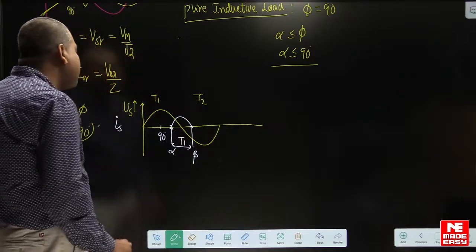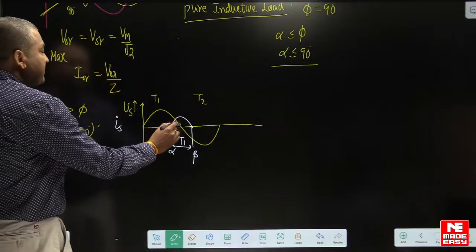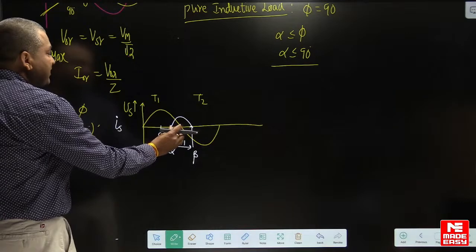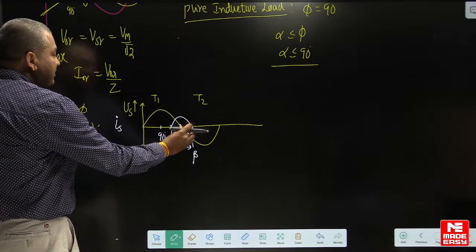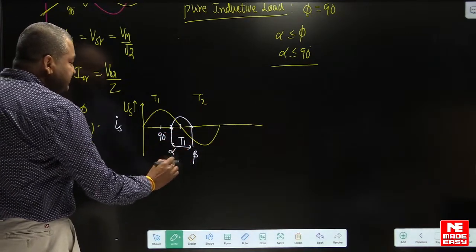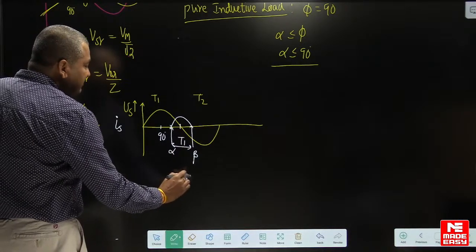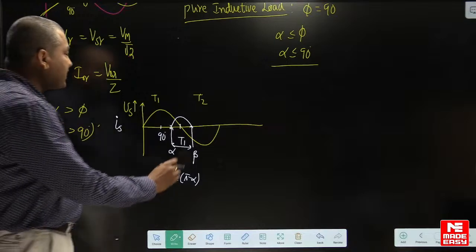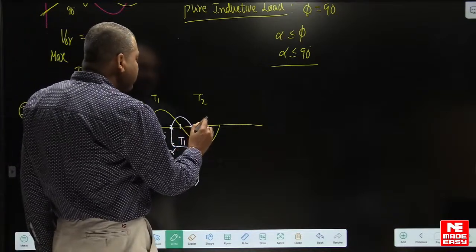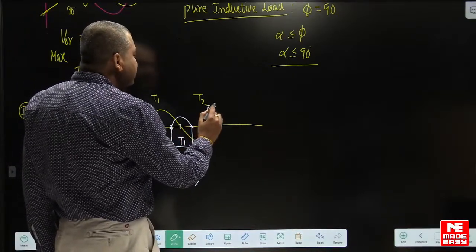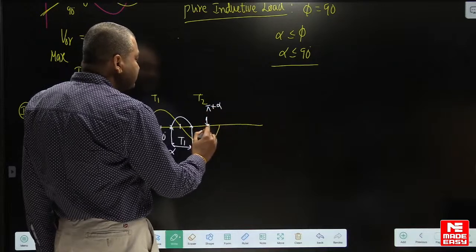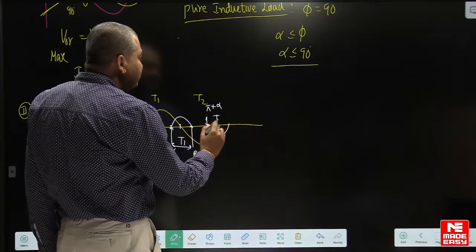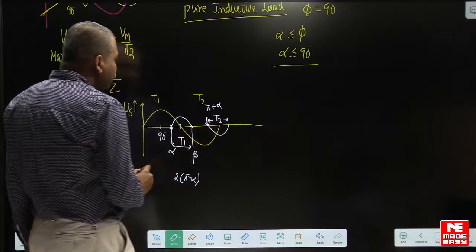So what is the conduction angle of the thyristor here? This is pi radians, pi minus alpha, and this is also pi minus alpha. So the conduction angle of the thyristor is twice of pi minus alpha. And T2 will conduct again at pi plus alpha. At pi plus alpha, T2 will conduct. It will give negative current. Okay.